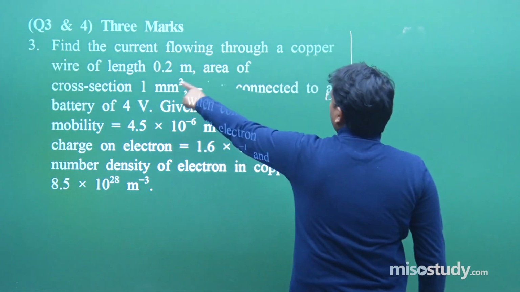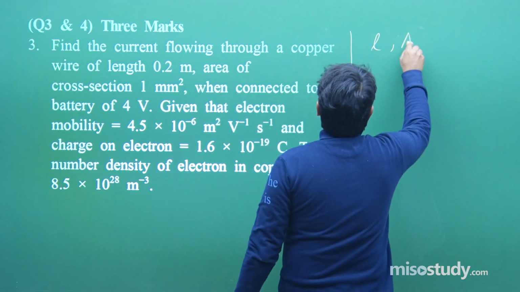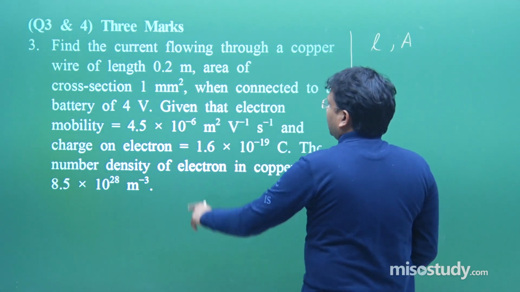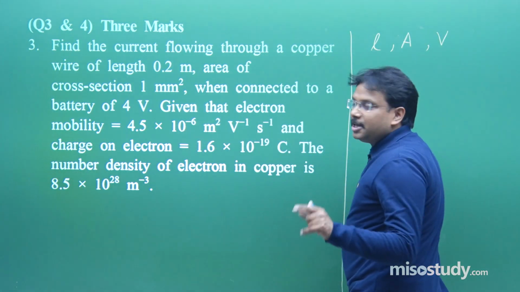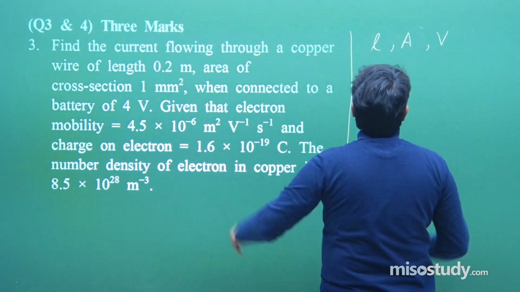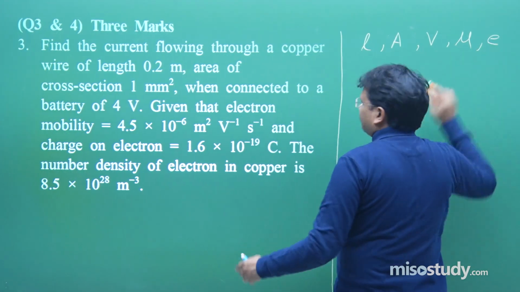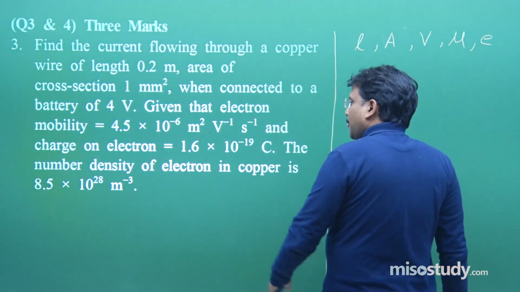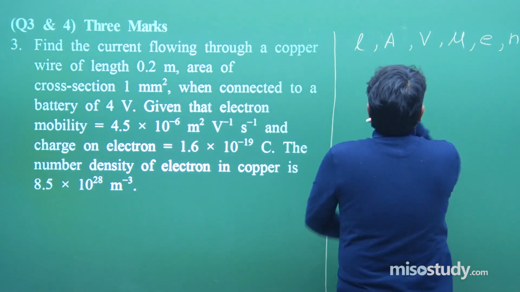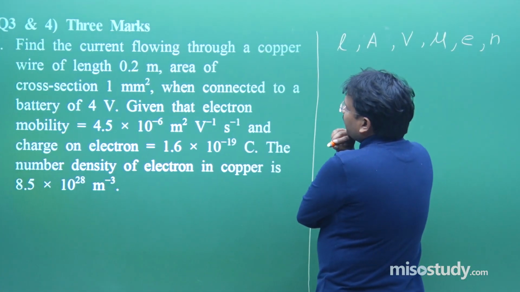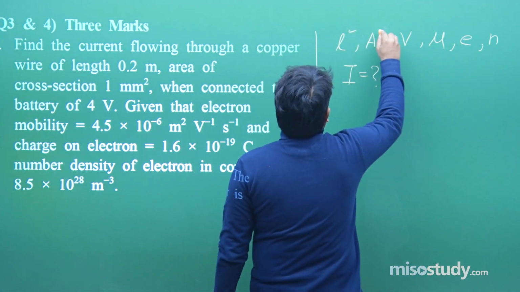Say for example, in this particular question, what exactly is given, that we are going to define. Length L is given of the wire. Cross sectional area is given, connected to a battery of 4 volt, okay, V is given, EMF. Given that electron mobility mu is given, fine, and charge on electron, fine, it is a simple term, given or not given, we know that. The number density of electrons in copper is this much, N is given. Okay, what we have to find out? We have to find out current I.